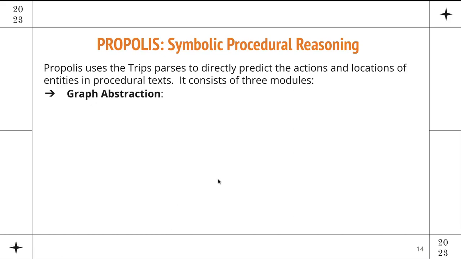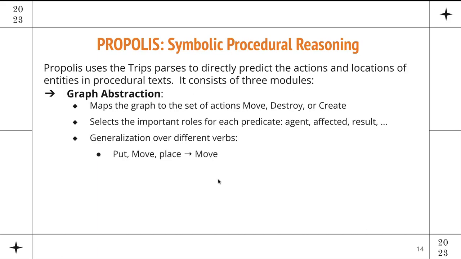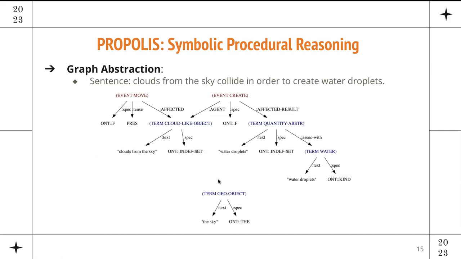The first module is graph abstraction. Graph abstraction maps the graph to a set of actions: move, destroy, and create. For each of these mappings and frames, it also selects the important roles, for instance, agent, affected, result, and so forth. It basically gives us a generalization over different verbs. For instance, put, move, and place are all mapped to move, and form and create are mapped to create, right?